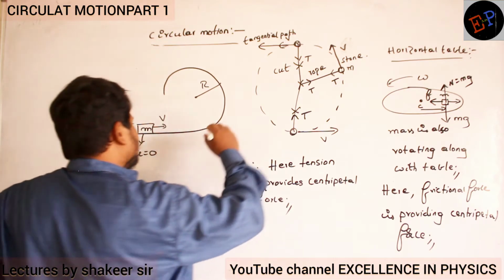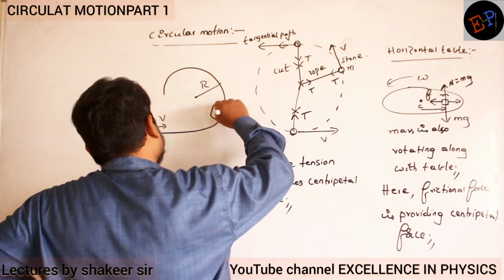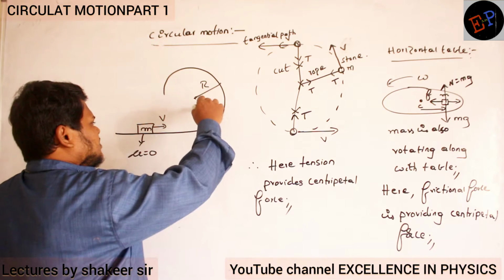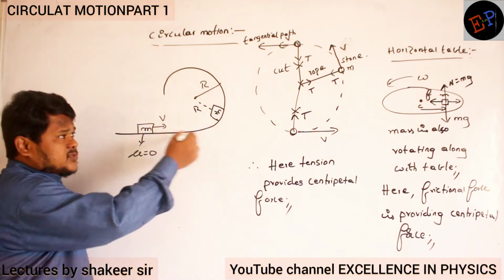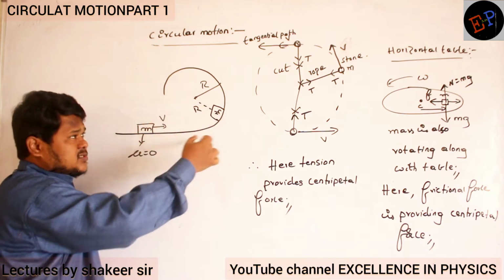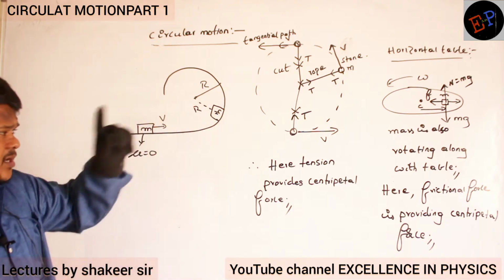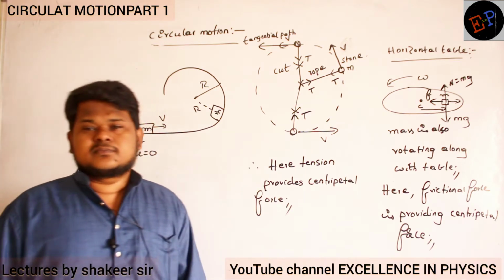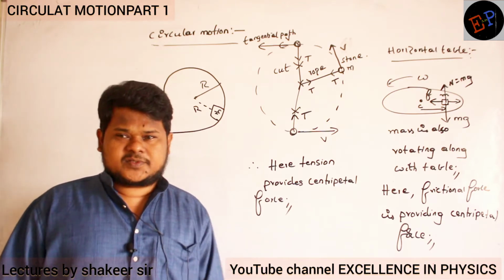Now by the time this mass reaches here, consider this mass has reached up to here. Now this radius is also r. Now this is also a circular path only. It is a vertical circle, but whatever it may be, it is a circular path now. Now here how many forces are providing the centripetal force? Can you say which is the main force which is responsible for providing centripetal force?